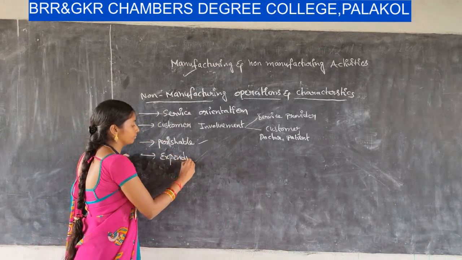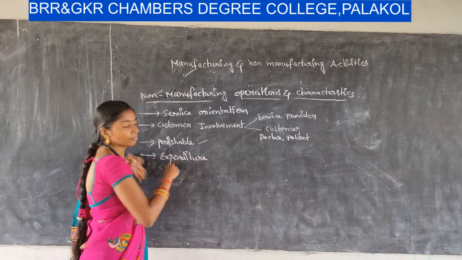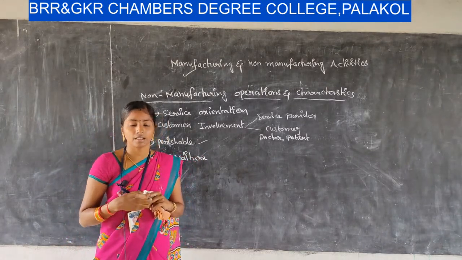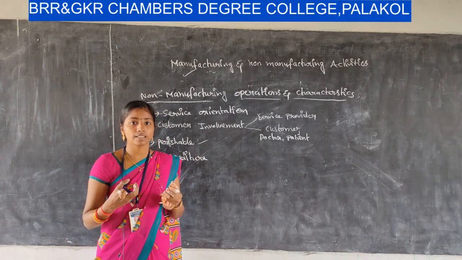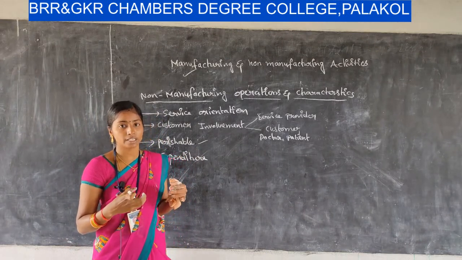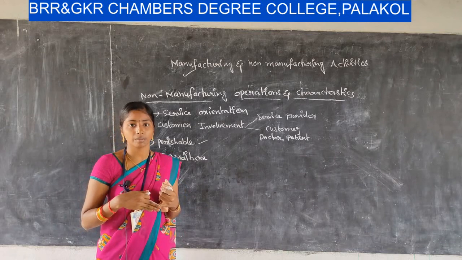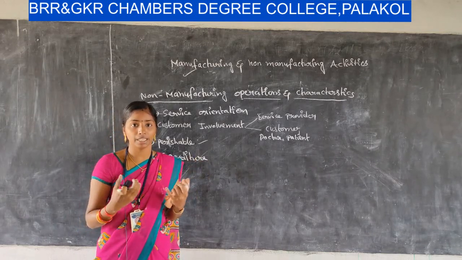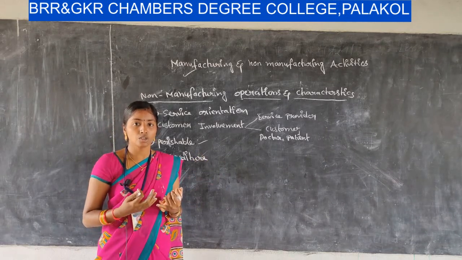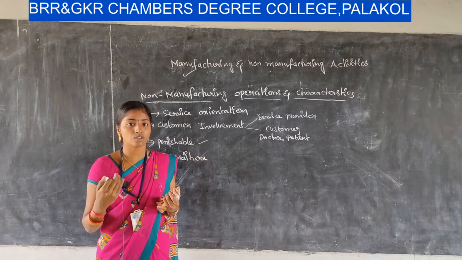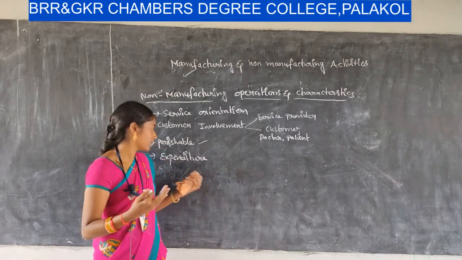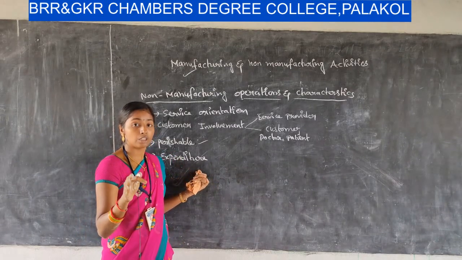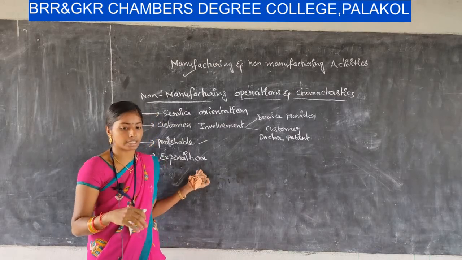Next one is expenditure. Providing services need not involve that much expense when compared with manufacturing enterprises, because it doesn't need that much infrastructure, big buildings and big layout designs. So a high initial investment is not necessary for a service organization. That's why the expenditure to establish a service organization is very low when compared with manufacturing organizations.